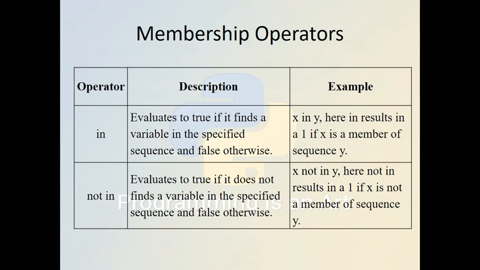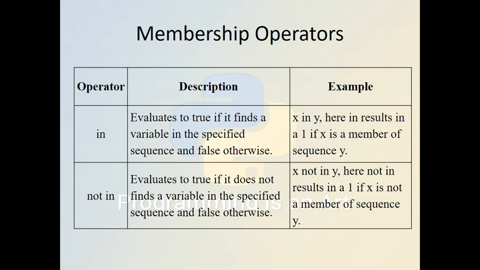Next are the membership operators. There are two types of membership operators: in and not in. These operators evaluate to true if the particular variable is found in a given sequence or list, otherwise they return false. And not in evaluates to true if it doesn't find the variable in the specified list.